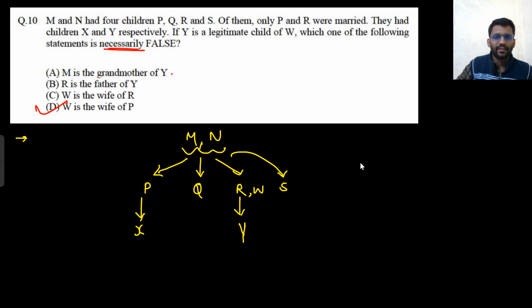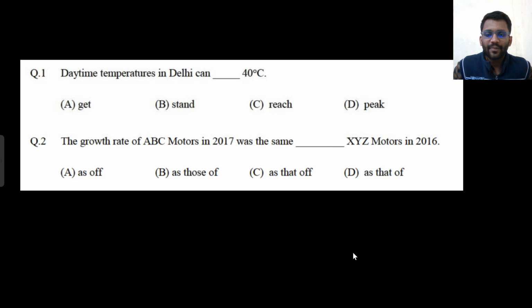So let's solve another set of 10 questions. Let's see this question. Daytime temperature in Delhi can reach blank 40 degrees Celsius. So what should be the correct answer? Reach, right? Whenever you use the word reach, no preposition will be used. It's not reach up to. Only reach will be enough. So daytime temperature in Delhi can reach 40 degrees Celsius.